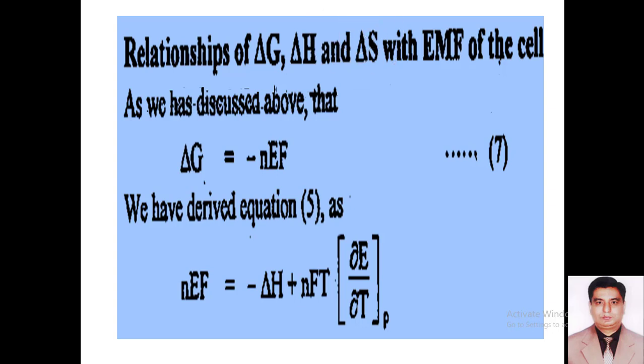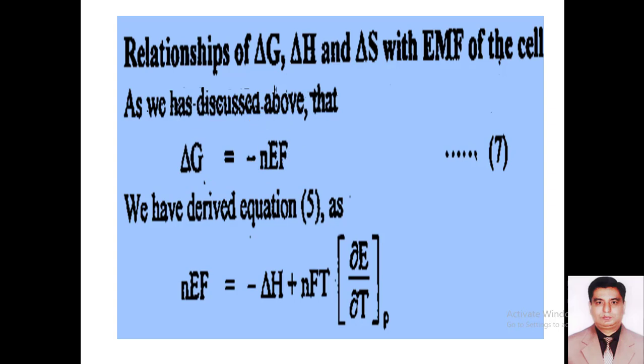So dear students, we have a very important relation: del G is equal to minus NEF. That is, the change in Gibbs free energy is equal to minus NEF, where E is the electromotive force, N is the number of electrons and F is Faraday's constant.